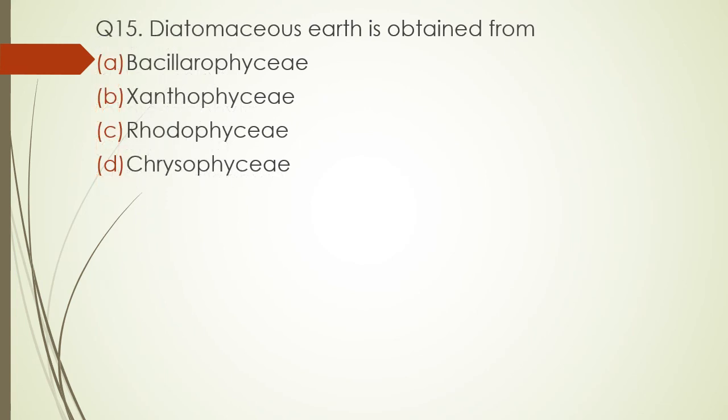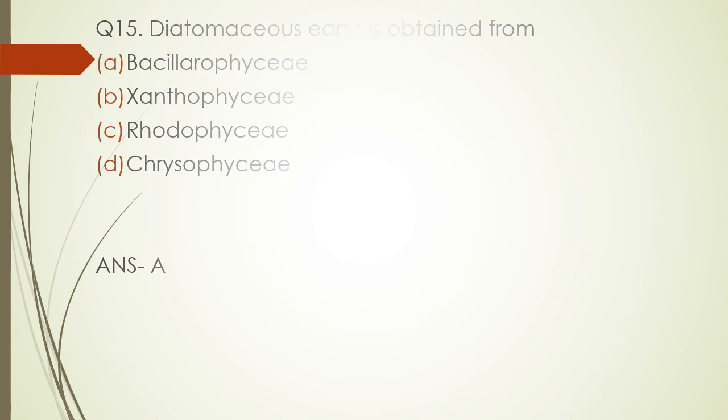Question number 15. Diatomaceous earth is obtained from Bacillariophyceae, Xanthophyceae, Rhodophyceae, Chrysophyceae. The correct answer is option A, Bacillariophyceae. So those are the 15 MCQs for today.